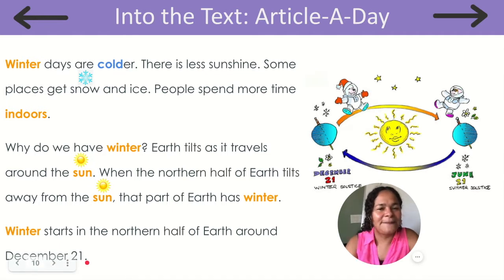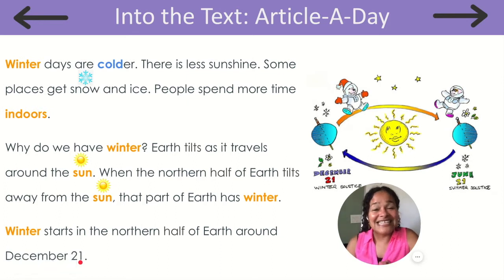Let's read that one more time. Winter days are colder. There is less sunshine. Some places get snow and ice. People spend more time indoors. Why do we have winter? Earth tilts as it travels around the sun. When the northern half of Earth tilts away from the sun, that part of Earth has winter. Winter starts in the northern half of Earth around December 21st.